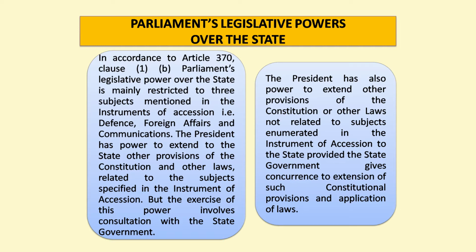Now, what are the subjects, or you can say the matters, which are given in the instrument of accession? Those subjects are defense, foreign affairs, and communications. On all these matters, Parliament can make laws, but with the consultation of state government.